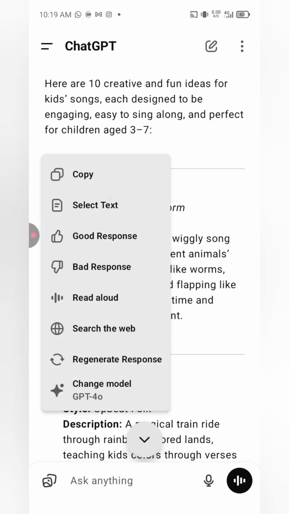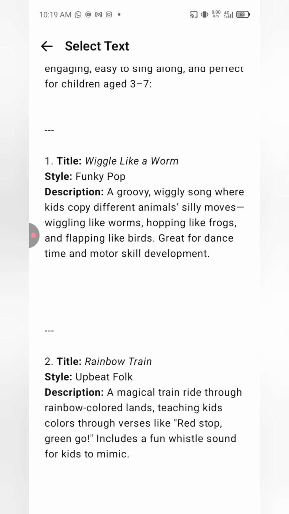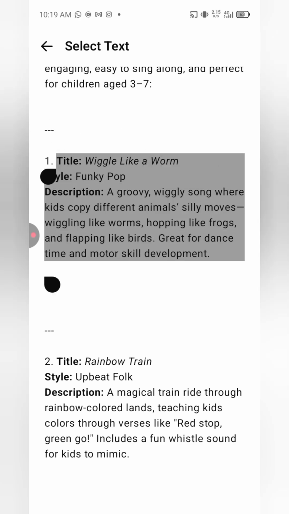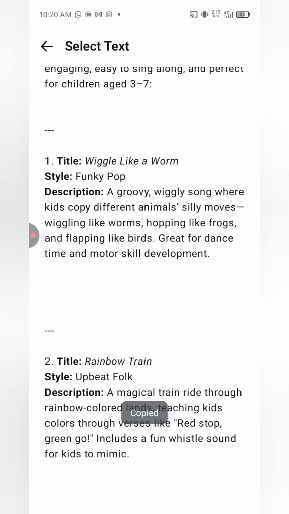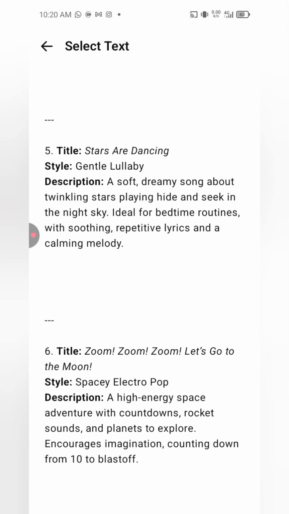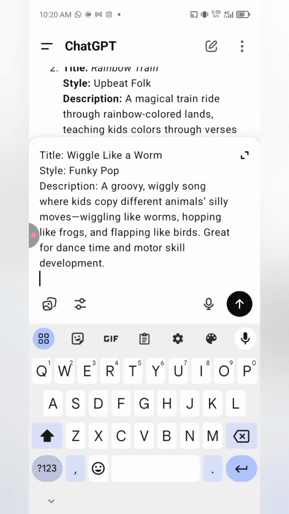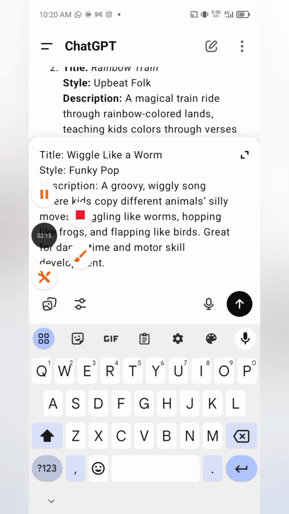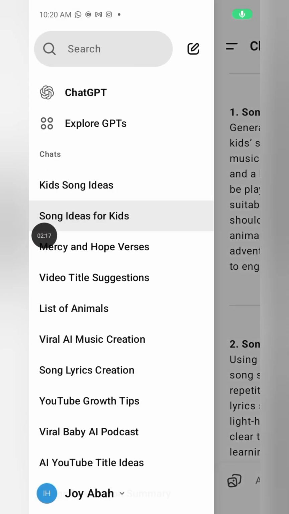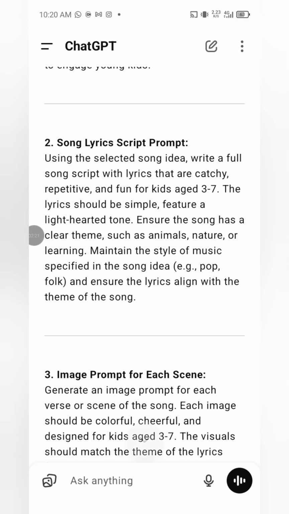I'm going to be giving ChatGPT a prompt that we're going to use to generate the lyrics of this song. Since they only give us a title, the style and the description, we also need the lyrics of the song, right? So now I'm going to go into the second one, the song lyrics script prompt.